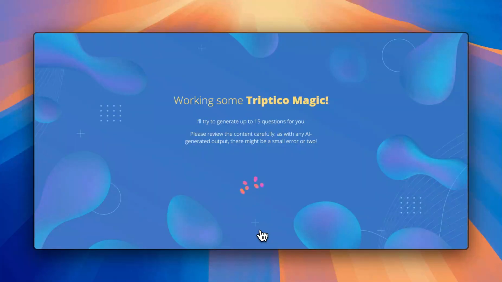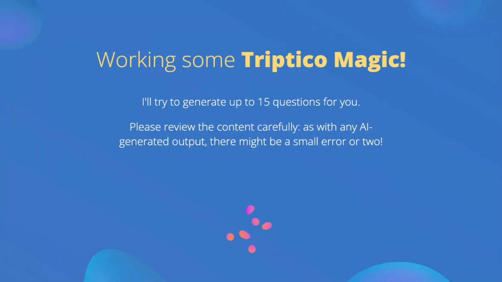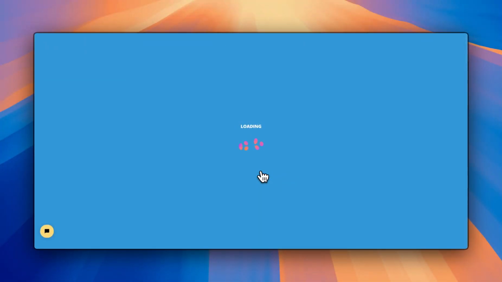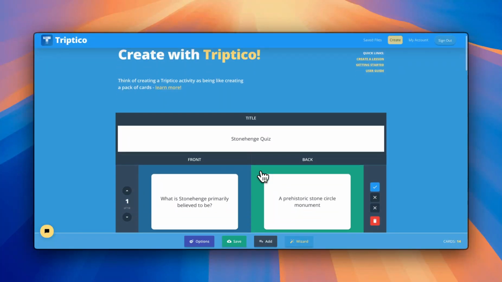12 is quite a good number, so I thought if we have 3 extra, then if there are any questions that aren't particularly great, you can just delete them till you get to 12. And I've also put a little note on there: obviously with any AI generated output, there may be an error, so it's worth going through and checking the answers. There we go. So success. We can now view the results, which will open in the editor for us.